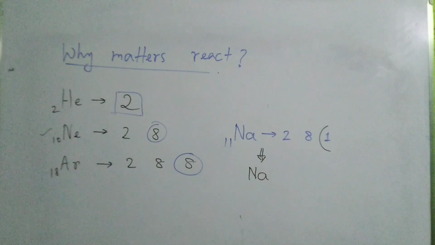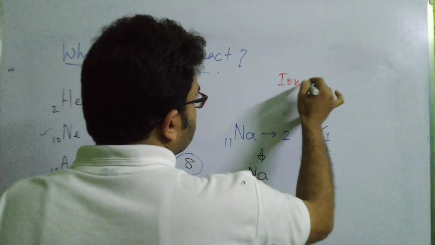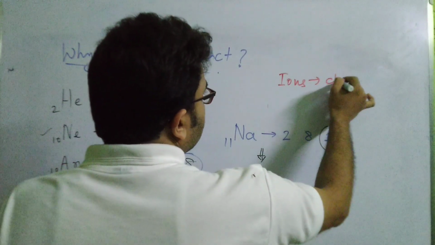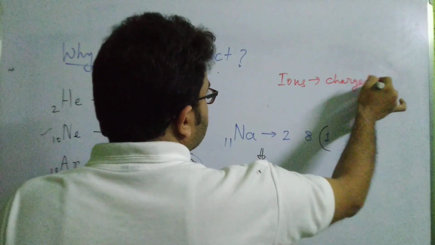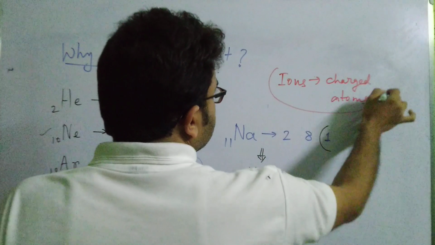But under certain cases, if the atom gives out a certain number of electrons or accepts a certain number of electrons, then it becomes charged. So basically, what are ions? I am just writing it here. Ions are charged atoms. The charge can be positive as well as negative.